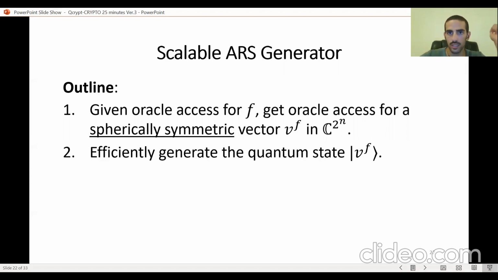It has 2 to the n entries, and for input x, it is going to output the entry that corresponds to the string x. And this vector has to be spherically symmetric if f is random. The second part of our algorithm is going to be to efficiently generate the quantum state that corresponds to the spherically symmetric vector v.